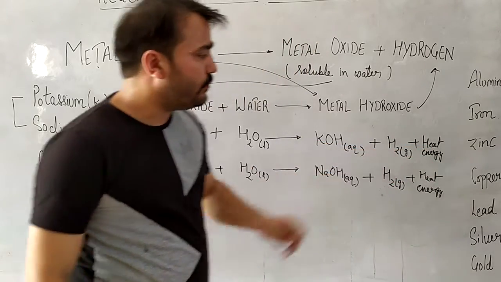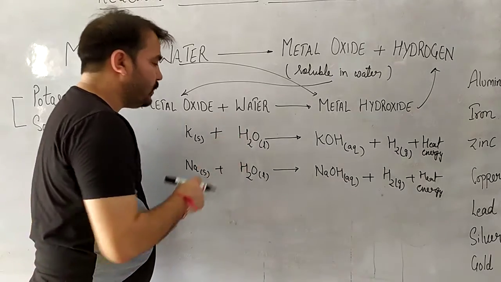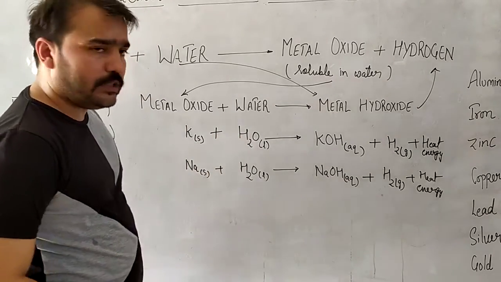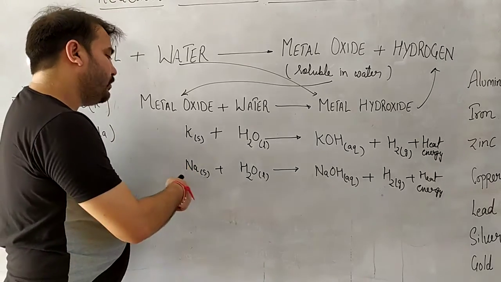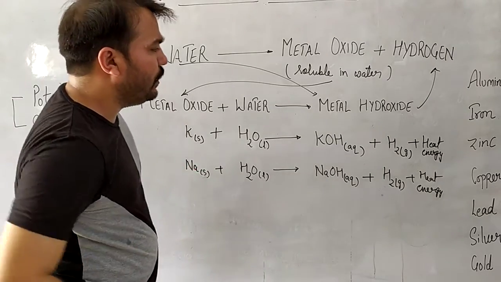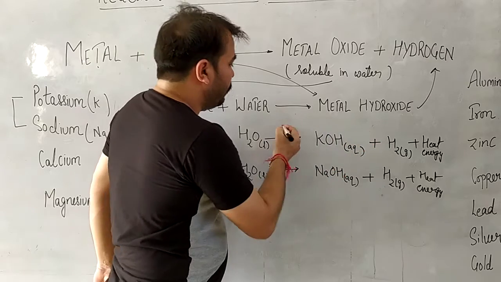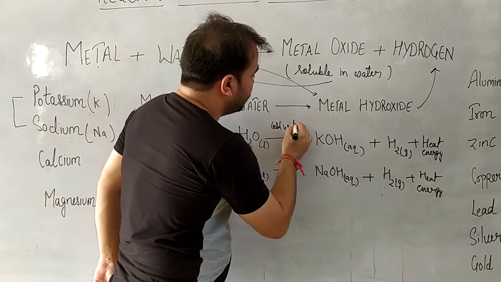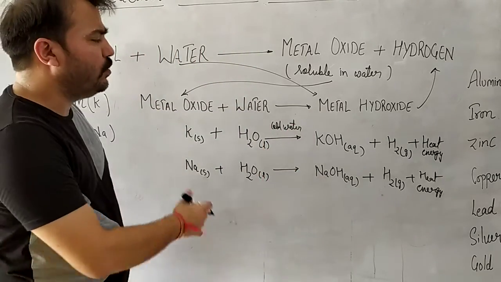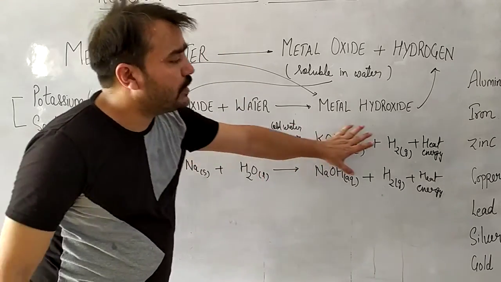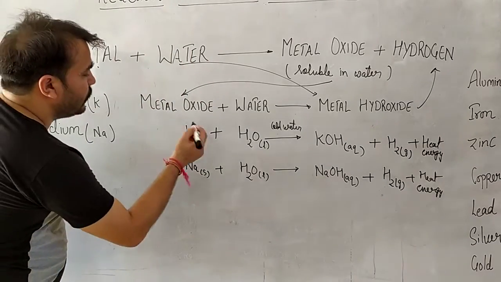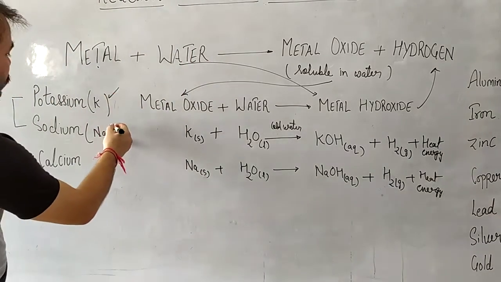So it can sometimes be dangerous also. If a lot of sodium is added to water, it can lead to explosion. Similarly, potassium and sodium undergo similar reactions even with cold water. So water here is at, we can say, room temperature, or cold water can also cause such a reaction. So this was the case with potassium and sodium.